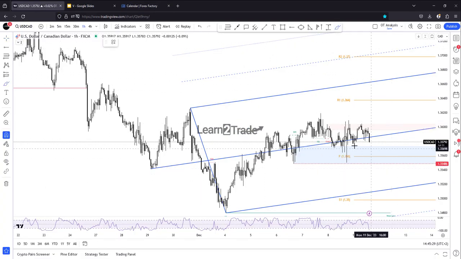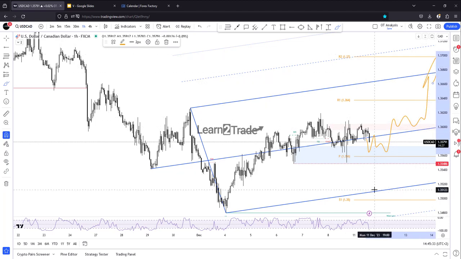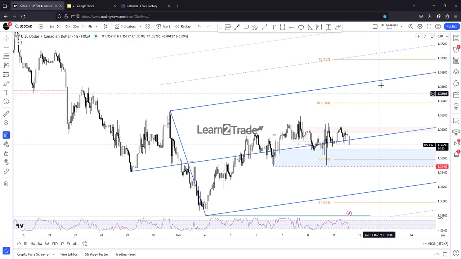As I've said, technically, staying above this demand zone, retesting, and making a breakout here, taking out the 1.36 psychological level, making a new higher high, could open the door for a potential upside continuation, upwards movement, guys.